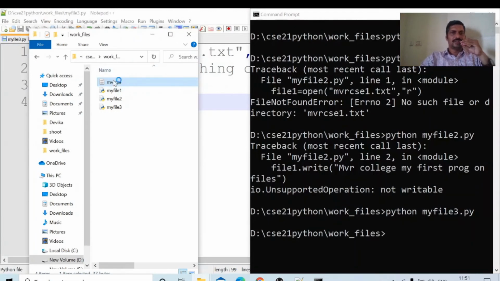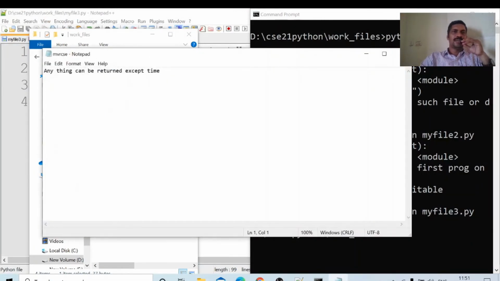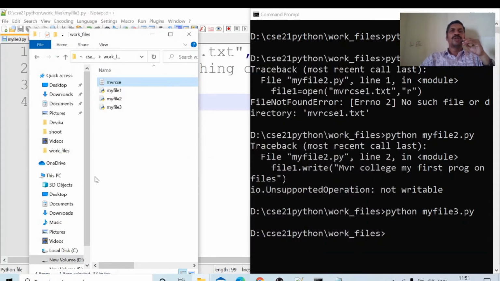MVRCSC, anything can be written. My first programming line has been truncated. Truncated means that will be deleted, and the new one can be added. If we open a file in W mode, all the data in that file will be deleted and new data will be created.